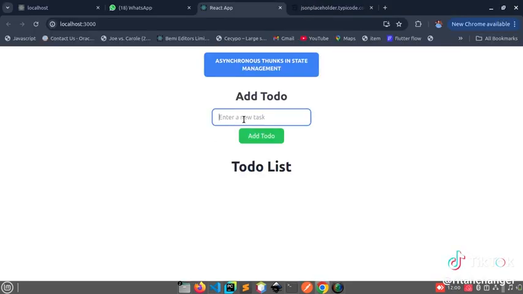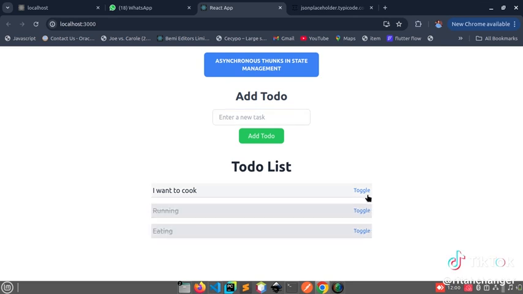Now if I come here and say I want to cook, add running, maybe something like eating. Yeah, and you can maybe toggle like this, you can maybe cancel. You can also, so I did that.